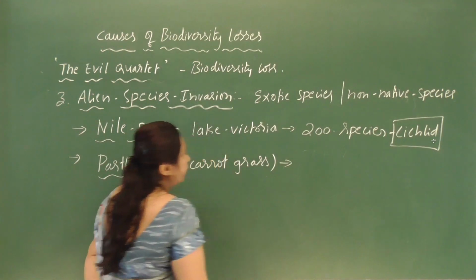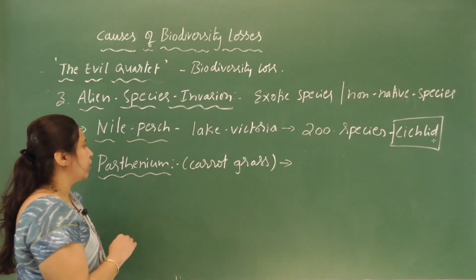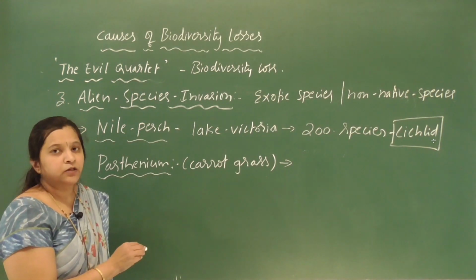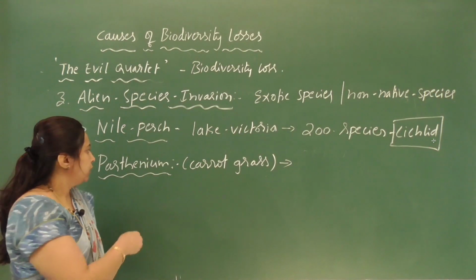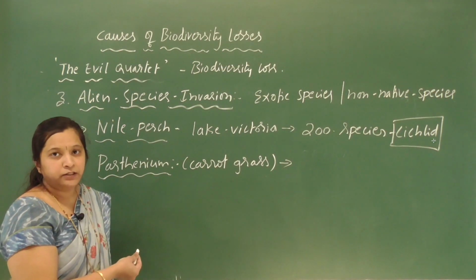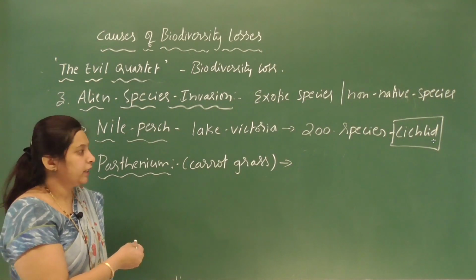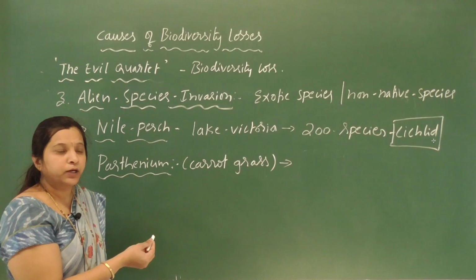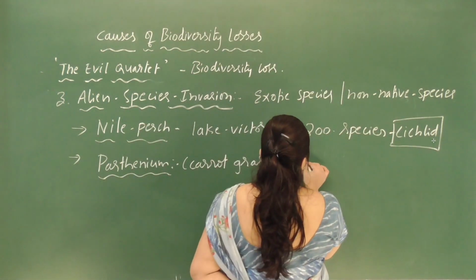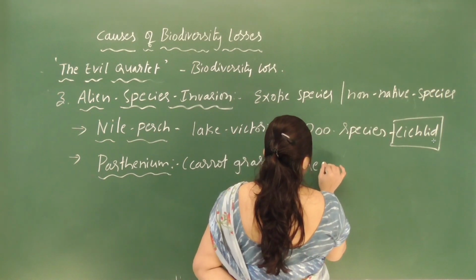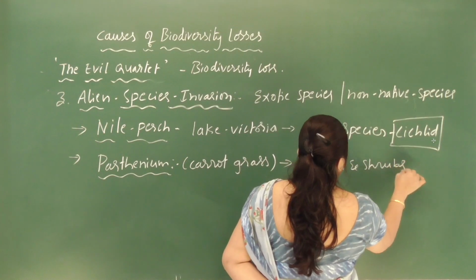When it came to India, it became invasive. No animals were grazing on this plant, and there was no competitor. So its population has increased, and it has occupied all the open land and exterminated a number of herbs as well as shrubs.